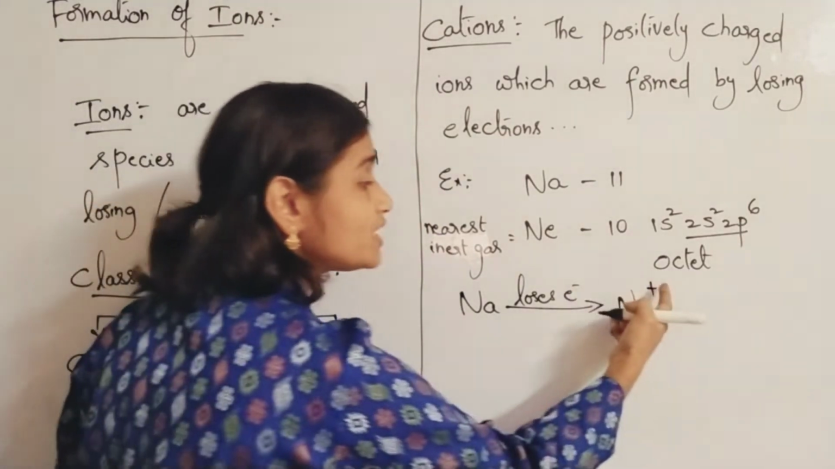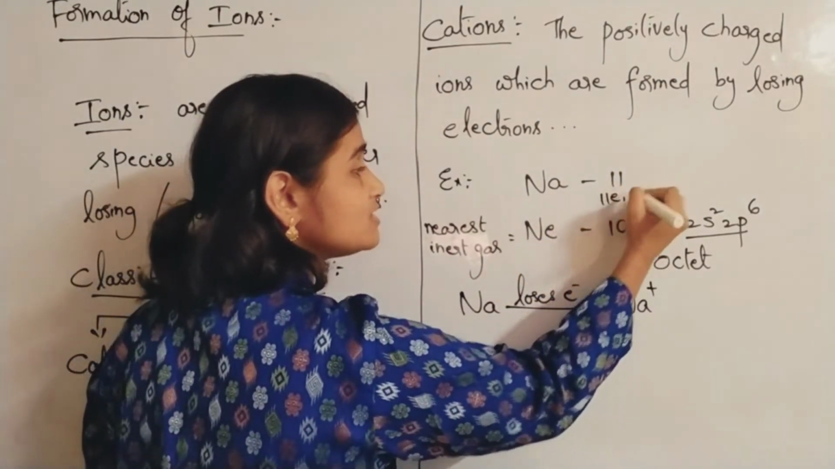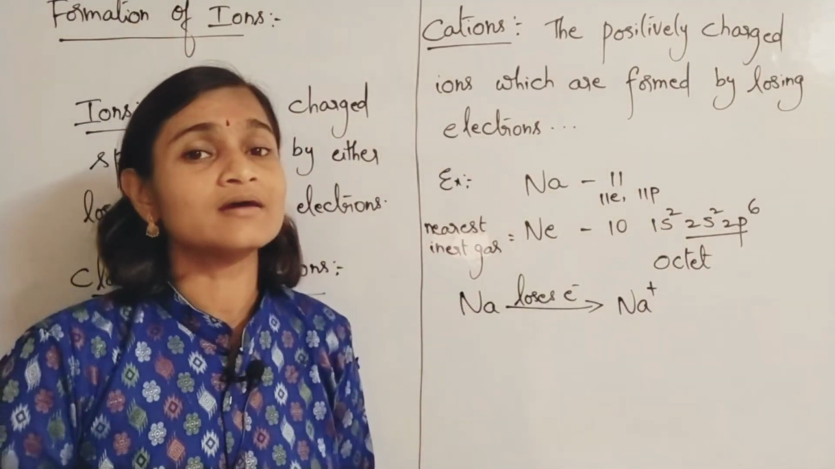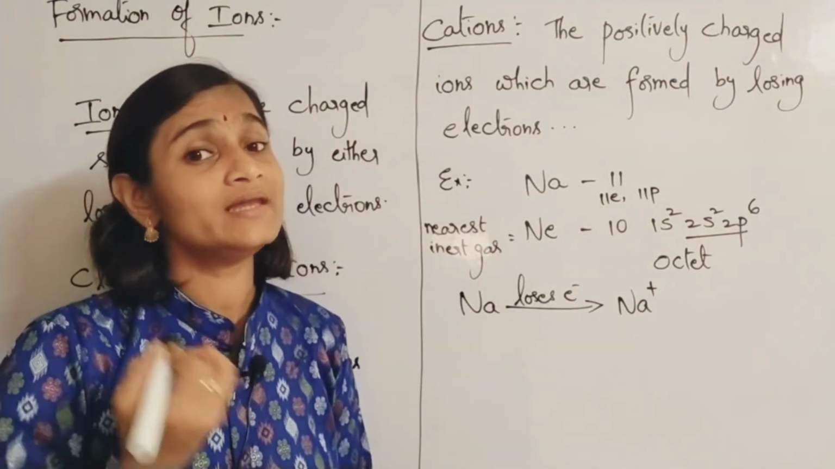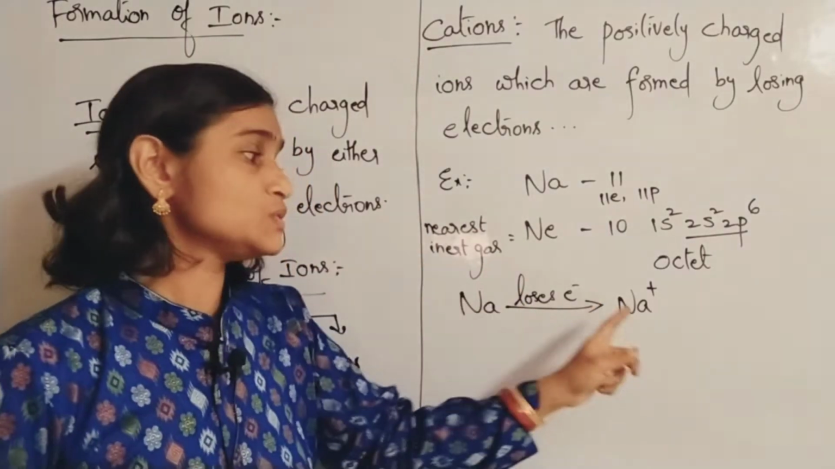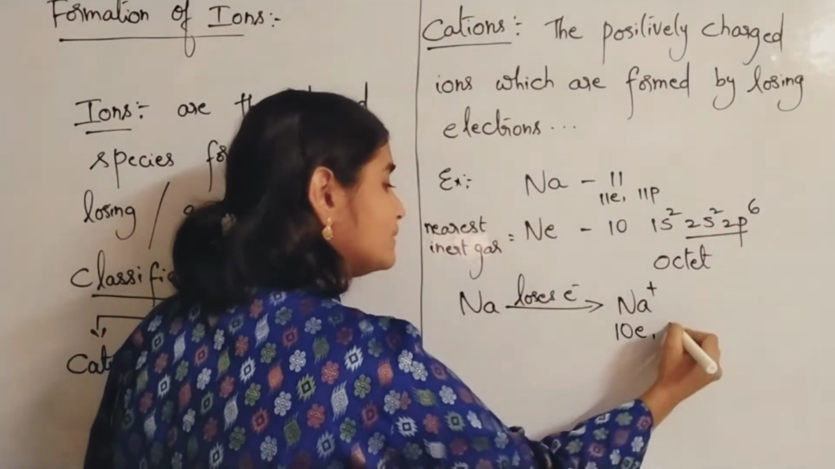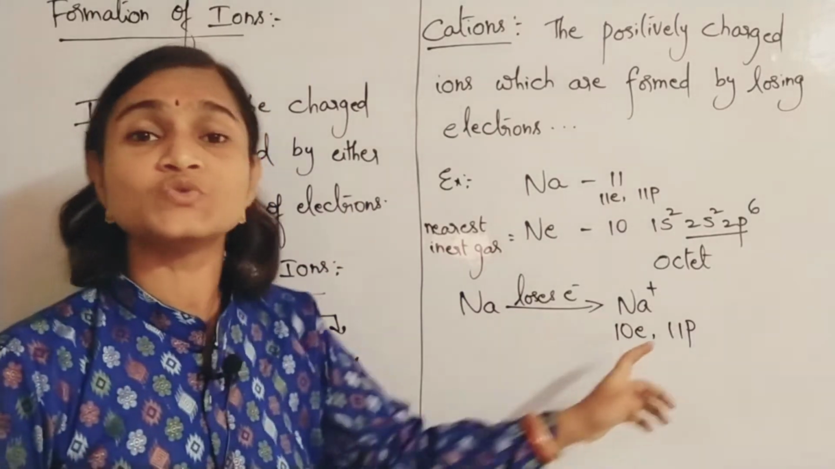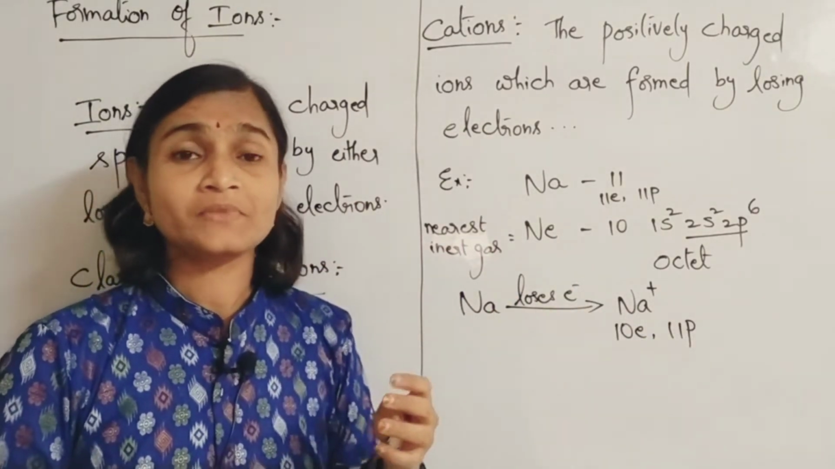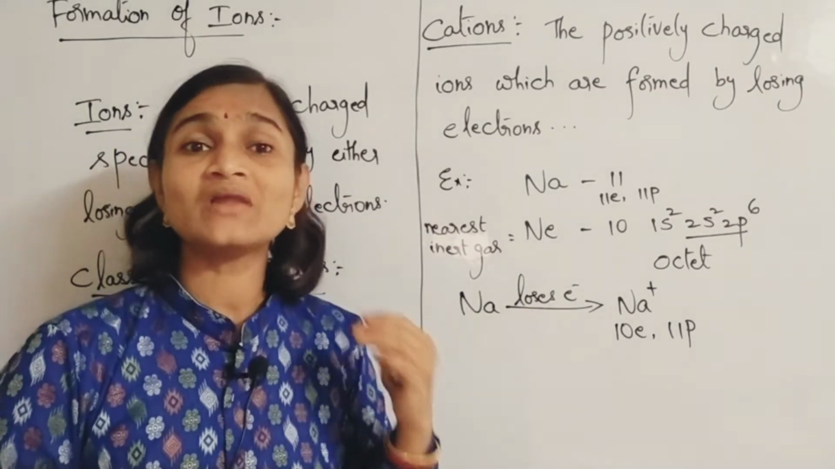Now why are you keeping a positive charge here? Initially it is having what? 11 electrons, 11 protons. Its atomic number is 11, which means it has 11 electrons, 11 protons. Now after losing one electron, sodium has 10 electrons only, as that of neon. But its protons are as usual 11 protons. The proton number is not changing. Protons are fixed inside the nucleus. We cannot change them. They are always fixed.